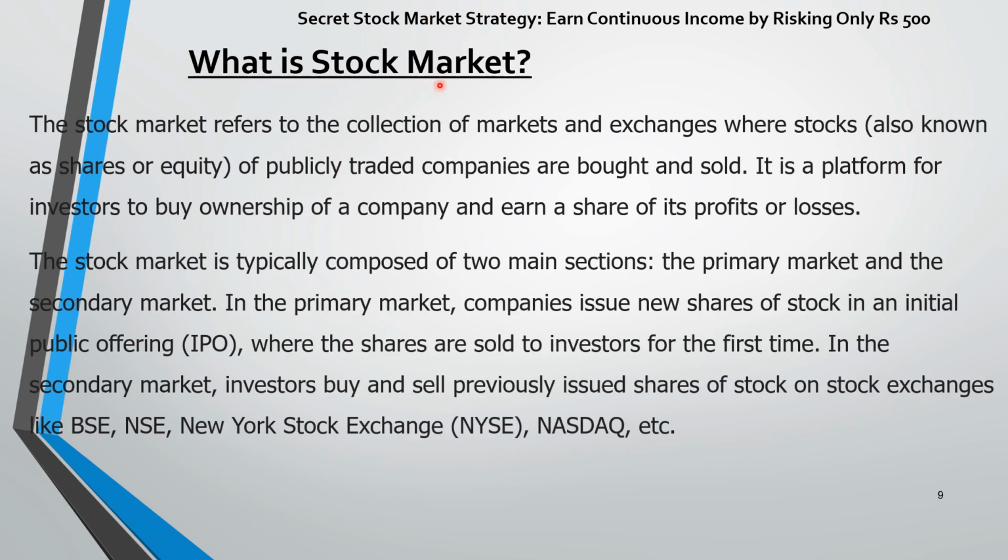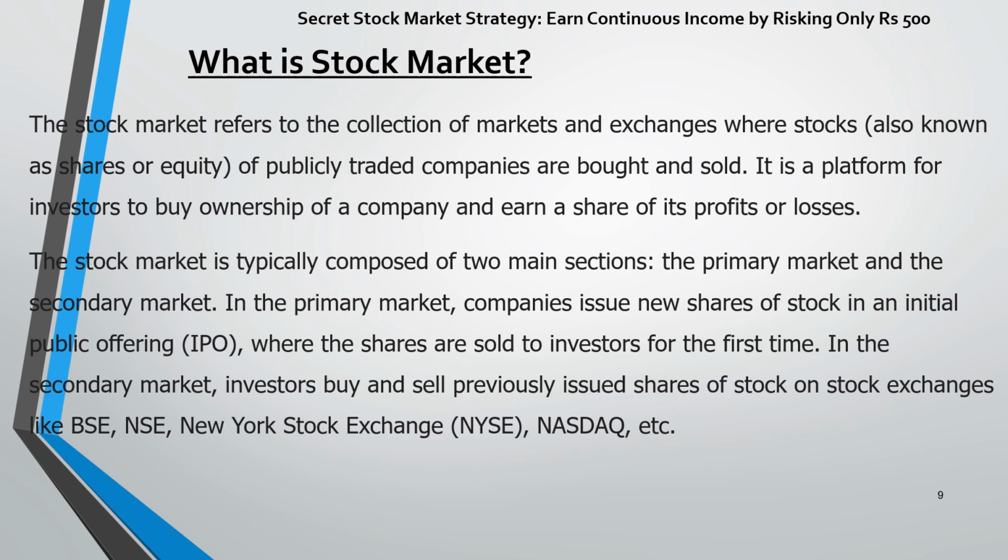Now what is stock market? The stock market, as the name market suggests, is where things can be exchanged or sold or bought. So the stock market refers to the collection of markets and exchanges where stocks, also known as shares or equity, of publicly traded companies are bought and sold. That is called a stock market. It is a platform for investors to buy ownership of a company and earn a share of its profits and losses. The stock market is typically composed of two main sectors, the primary market and the secondary market.